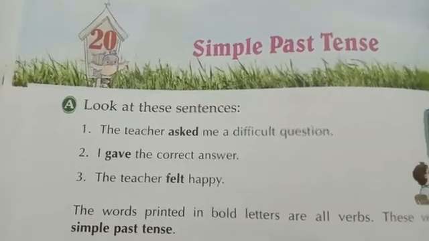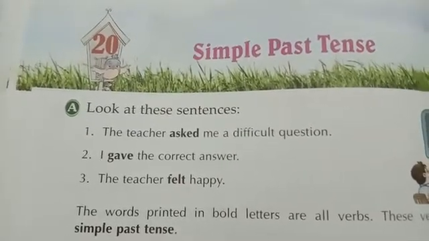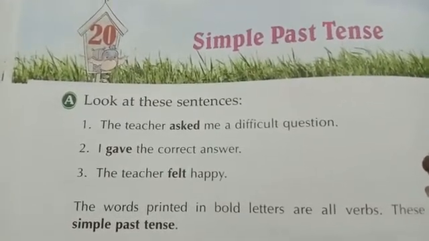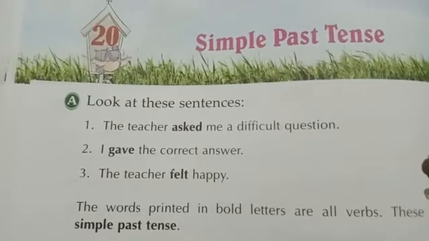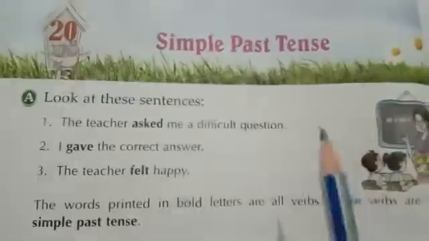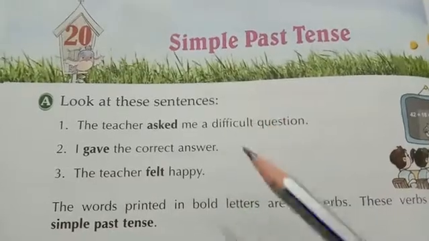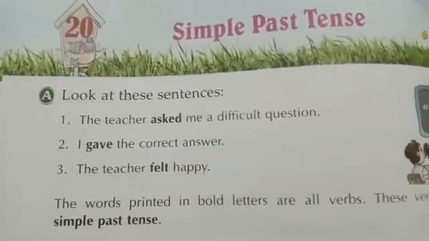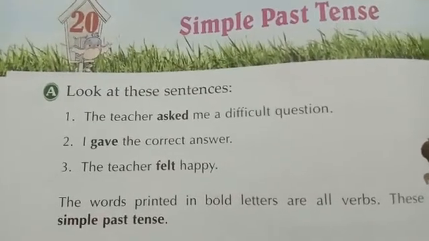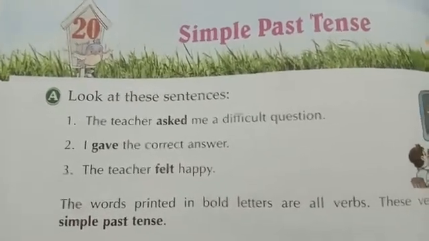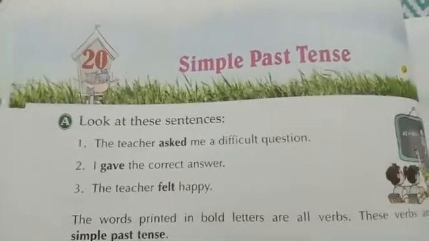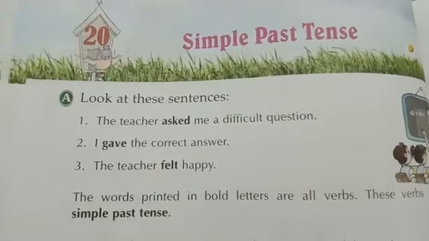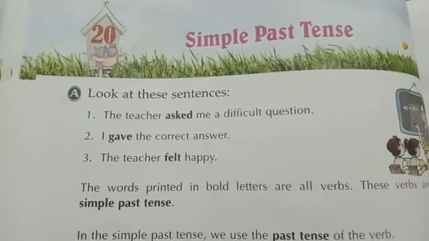Past is whatever time that has gone, okay, that is gone. And present is the present time, जो अभी हो रहा है या होता है, that is present. And future is the one which is going to come, जो अभी हुआ नहीं है, जो आने वाला है. Future is that. Understood? So today in simple past tense lesson we will understand when do we use simple past tense and what is simple past tense.